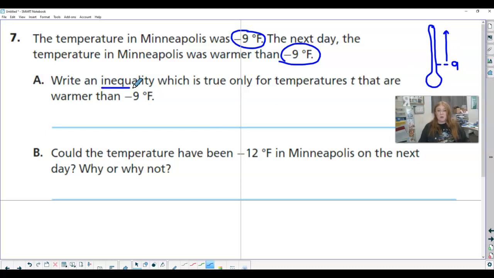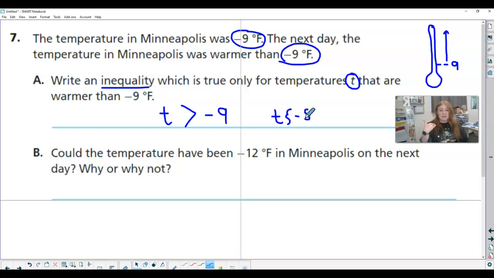So write an inequality which is true only for temperatures T that are warmer than -9 degrees F. So we are comparing T and -9. And we want these temperatures, the T, to be warmer. So I'm going to start asking myself, right, I want T to be bigger. So T is greater than -9. Can it equal -9? No, because it has to be warmer. And if it's -9 and -9, that's the same. That's not warmer.